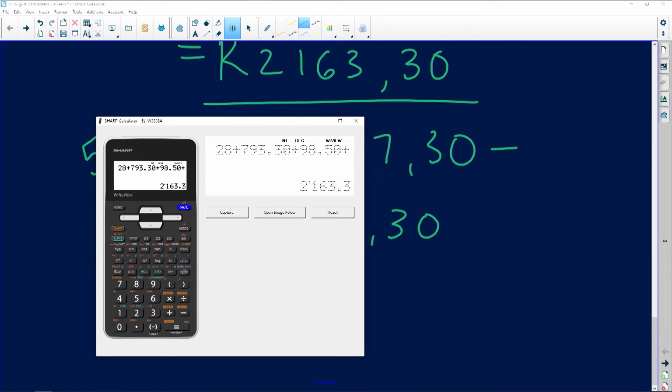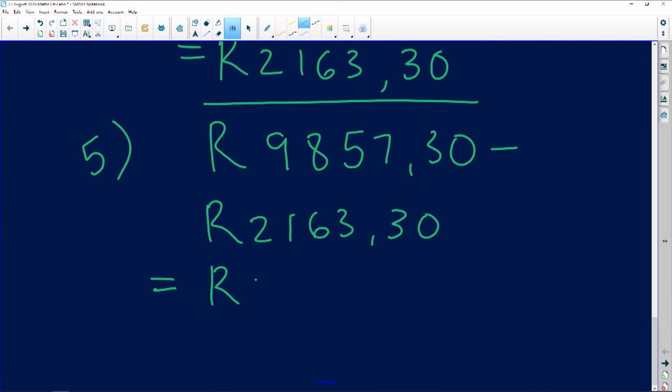So what is that going to be? It's going to be 9,857.30 minus 2,163.30. Please be super careful with such big numbers. It leaves us with 7,694.